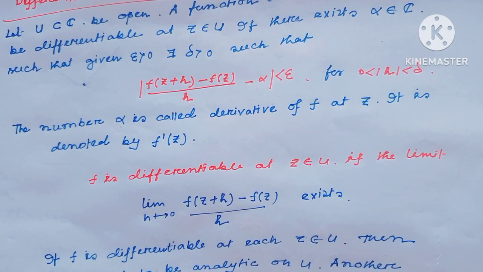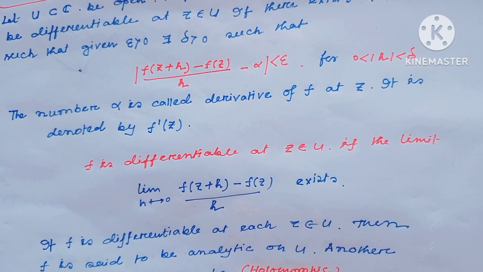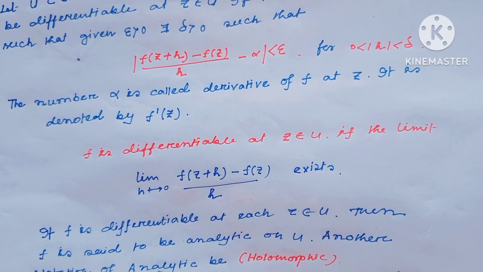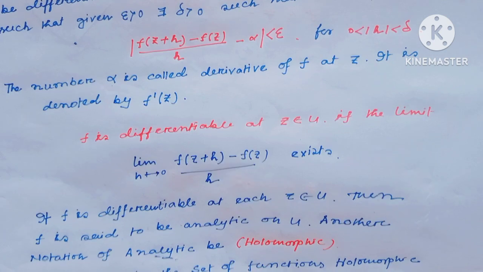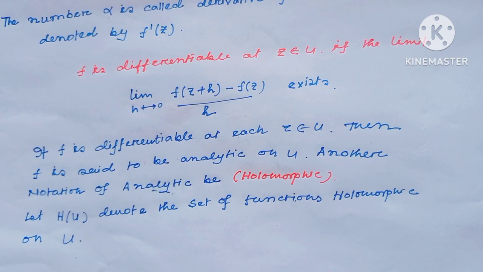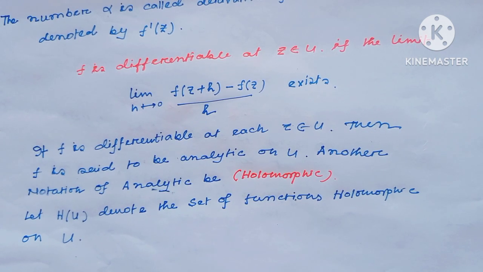That means f is differentiable at the point z belongs to U if the limit, as h tends to 0, of (f of z plus h minus f of z) divided by h exists. And if f is differentiable at each point z belongs to U, then we can say f is analytic on the open set U. Another name for analytic is holomorphic. That means let H(U) denote the set of holomorphic functions on the set U.